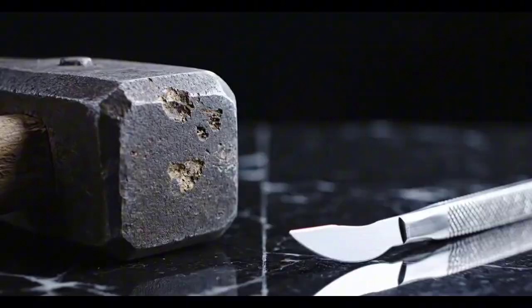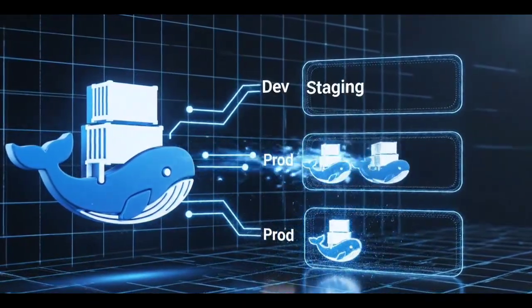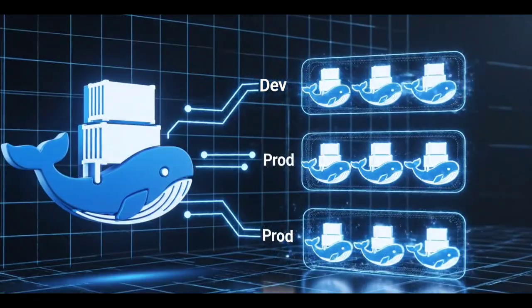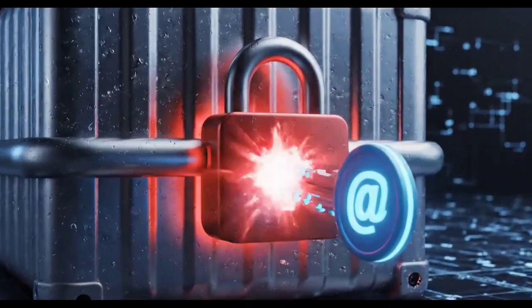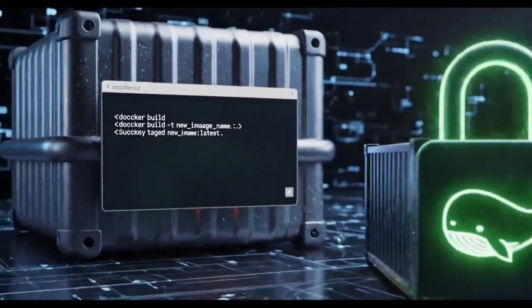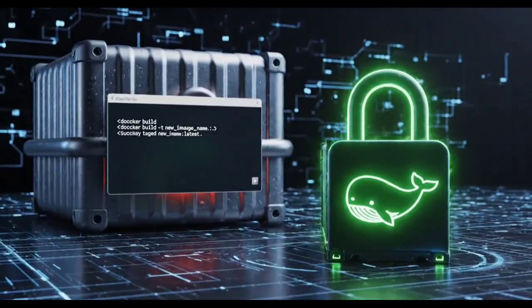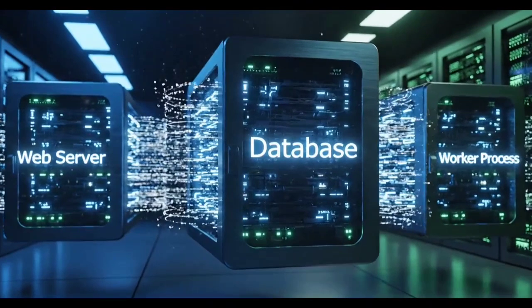Best practice 1. Build your image once. Run it everywhere. It should be identical across dev, staging, and production. 2. No SSH into running containers. If you need a change, rebuild the image. This is immutability. 3. Each container runs one main process.